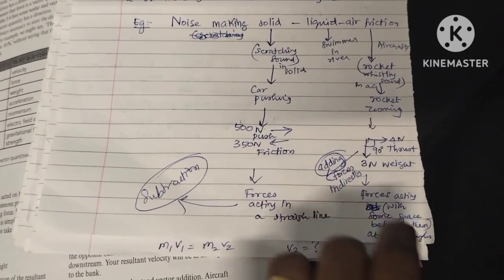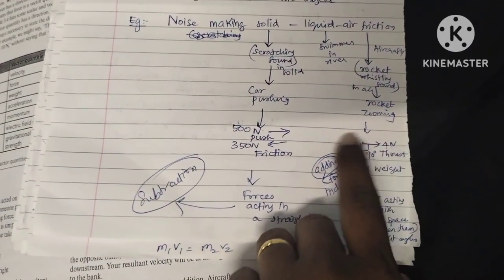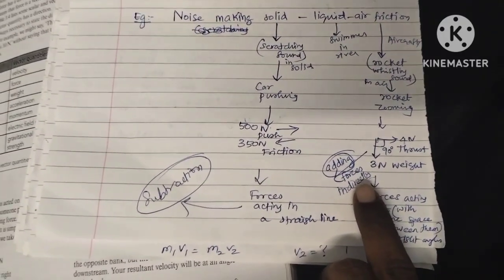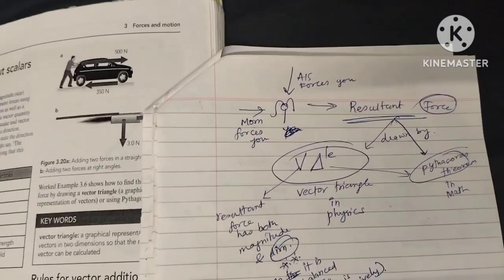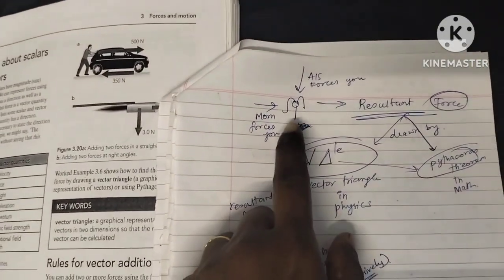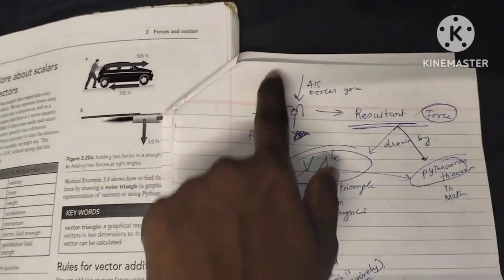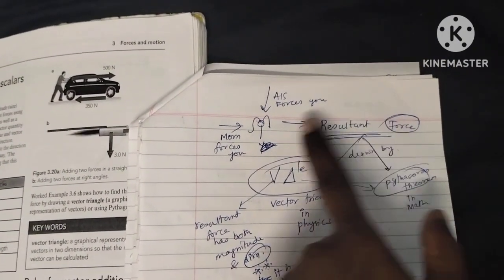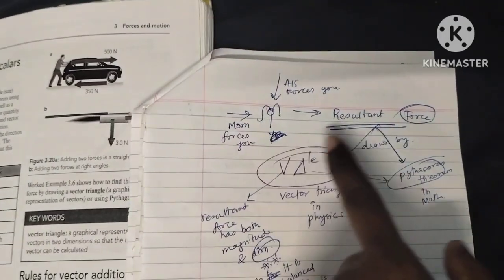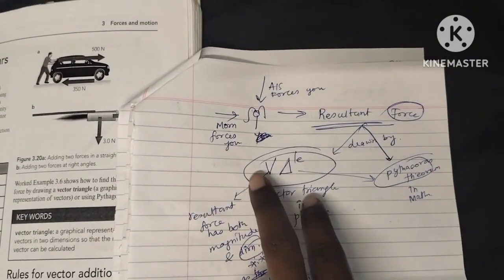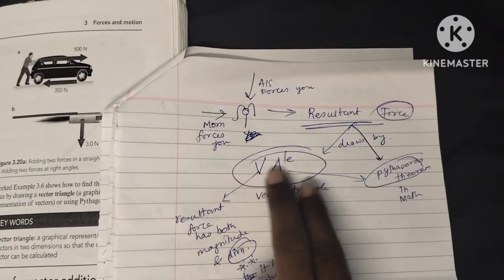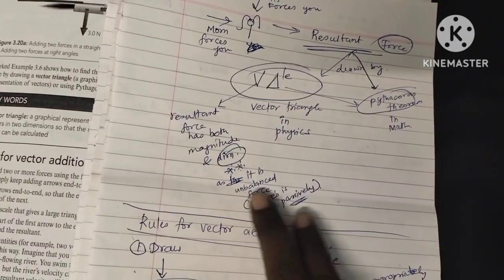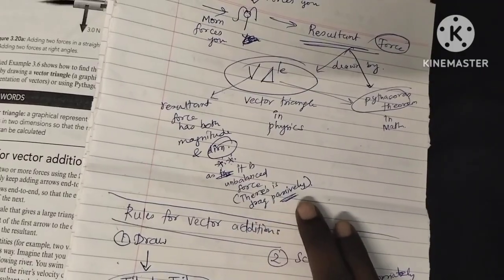So இங்கே வந்து நம்ம add தான் பண்ண போகிறோம் because they are not acting opposite but acting the forces indirectly. நம்ம direct add பண்ண மாட்டோம், indirect add பண்ணுவோம். See, for example, if this is you and mom's forcing you and A is also forcing you, the resultant force, okay, the resultant force வந்து நீ வந்து ஒரு டைரக்ஷனில் மூவ் ஆவ, ரெண்டு ஃபோர்ஸ்னாலையும் you will go through it. So it's done by vector triangle. This resultant force has both magnitude and direction. It's very important as it is unbalanced force. There is a drag passively.